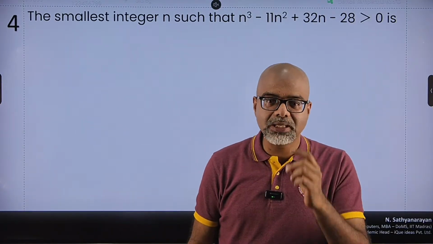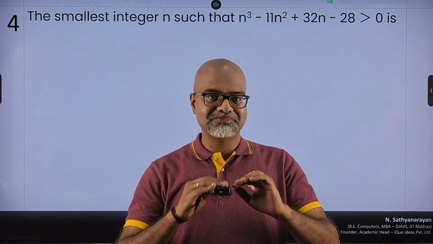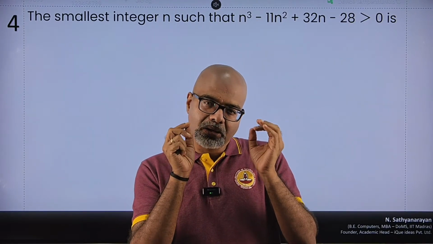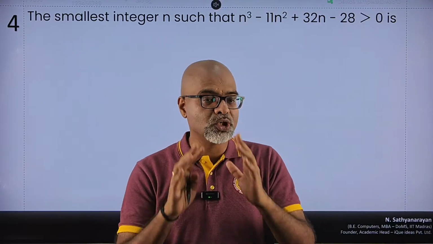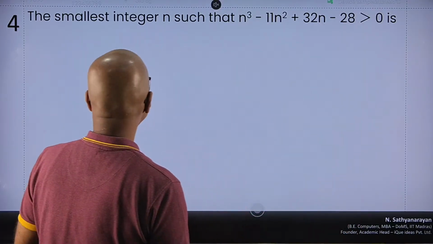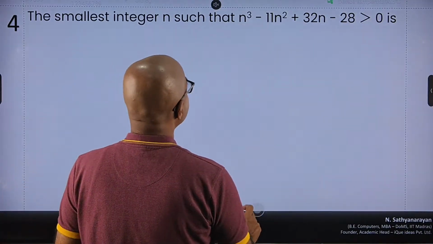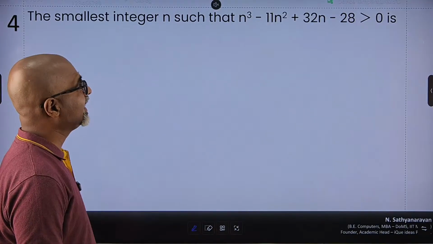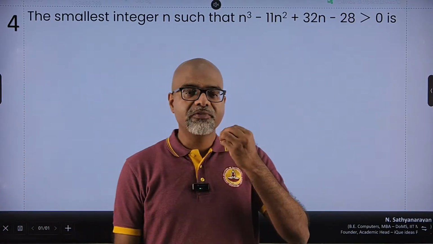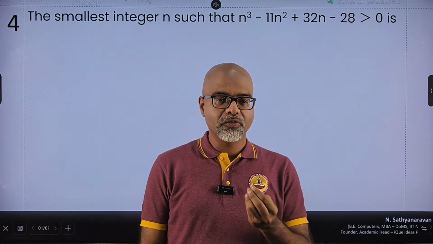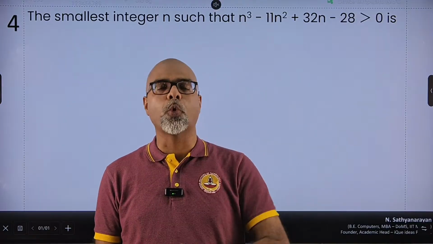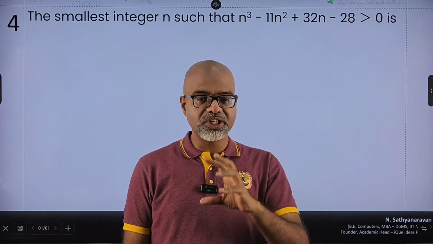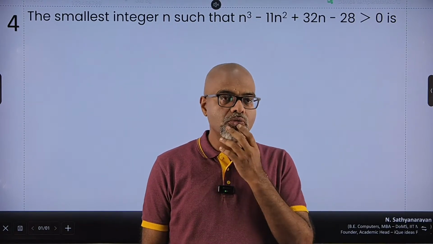Now this was a question which was brilliant. It takes a little bit of finesse, a little bit of smart guesswork, but absolutely doable. The question simply says, what is the smallest integer n such that n cube minus 11n square plus 32n minus 28 is greater than 0? So if I find some value of n for which this entire thing is 0, then any integral value greater than that value is my answer. So how do I do it?